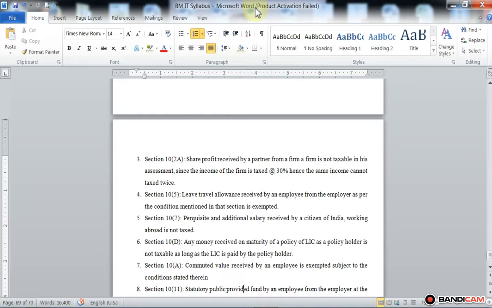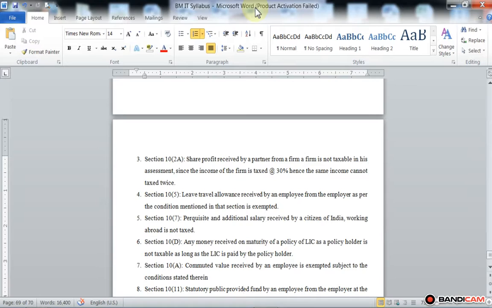If a non-government employee has received a commuted value of pension, it is exempted to the extent of the gratuity received. So we already discussed the commuted value of pension. For a government employee, it is fully tax free.